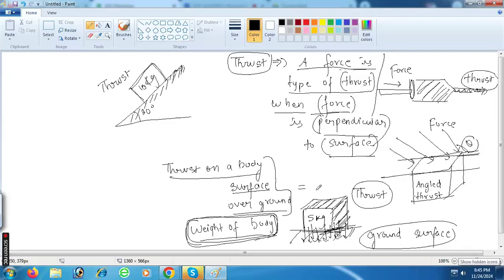Thrust means a force, a force on the ground surface. What do you think? Can you do this on your own?